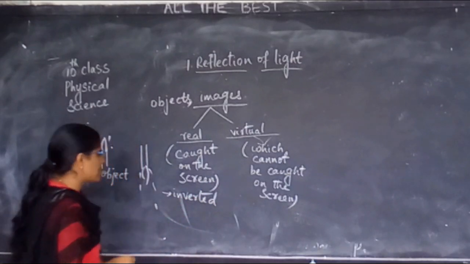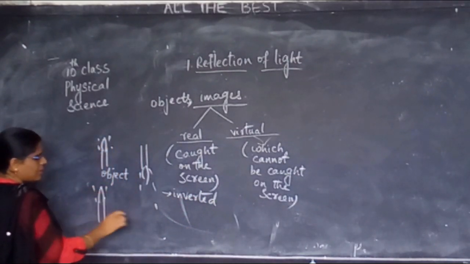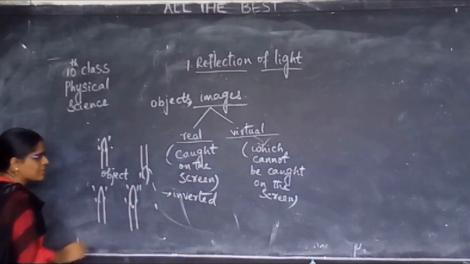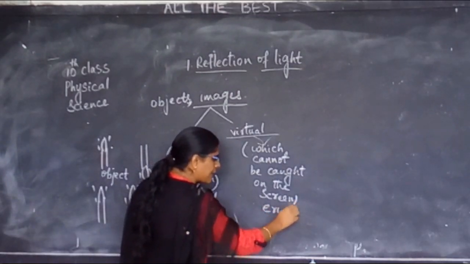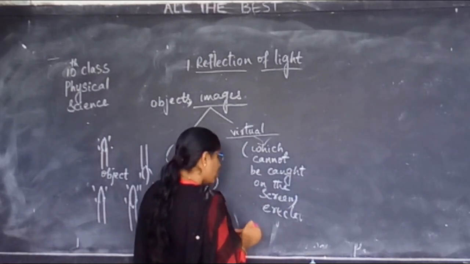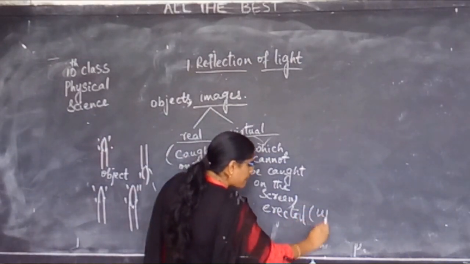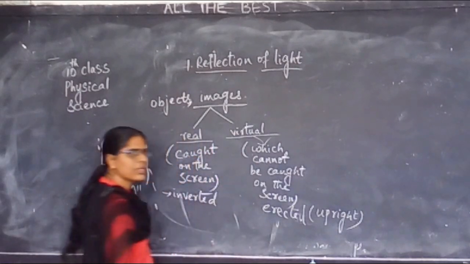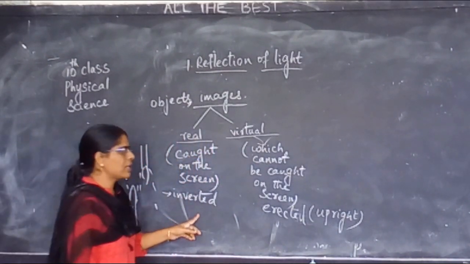Virtual image. If I keep an object and I am also getting the image in the same way, such images are called erect. Okay? Or in some books we call them upright images. Upright. Okay? Real images are always inverted.